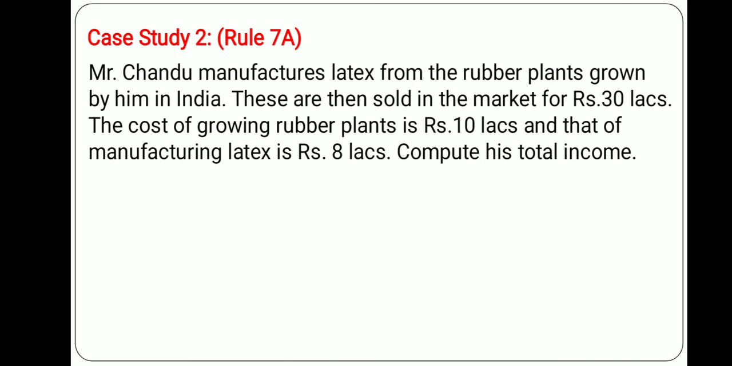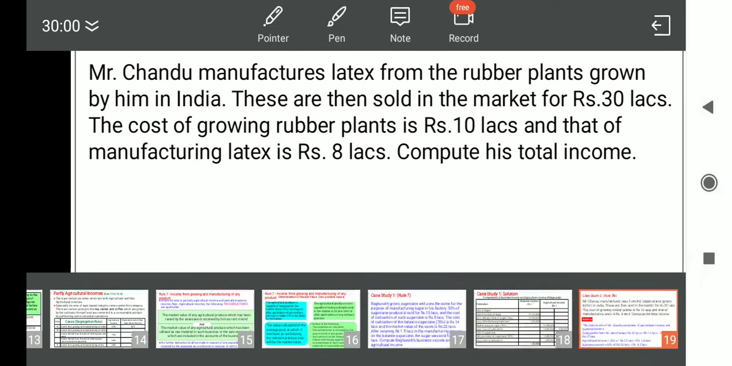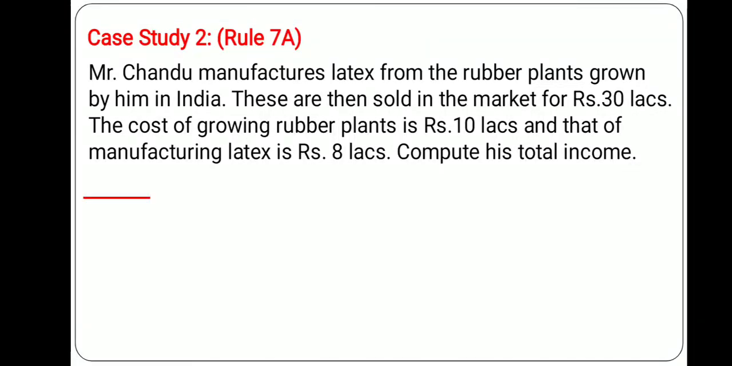Now you see another example where Mr. Chandu manufactured latex from the rubber plants grown by him in India. These are then sold in the market for 30 lakhs. The cost of growing rubber plant is 10 lakh. That of manufacturing latex is 8 lakh. So latex is the product, this is the raw material which is used to produce the rubber. Compute the taxable income. Now it is coming under rubber, so rule 7 will be applicable. Now you see the solution.